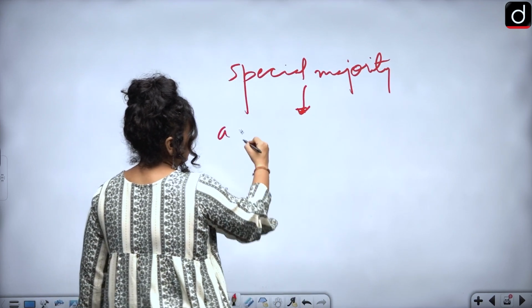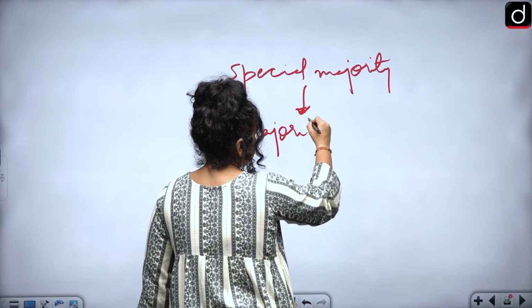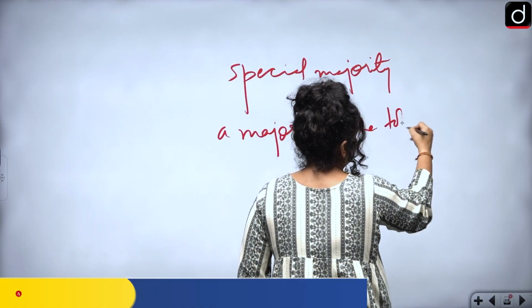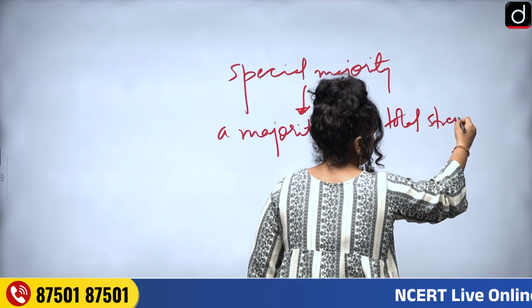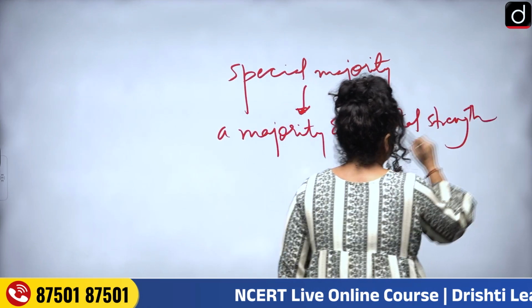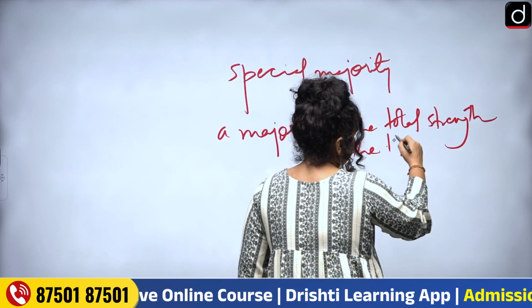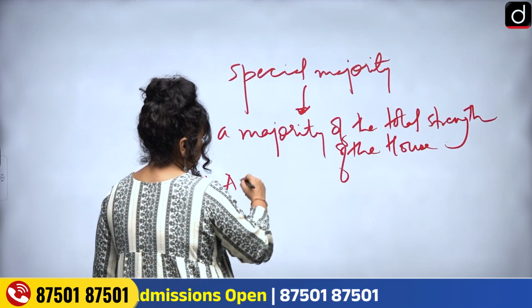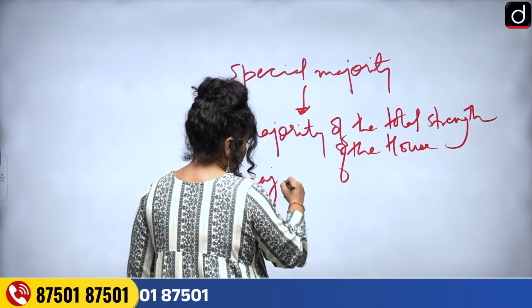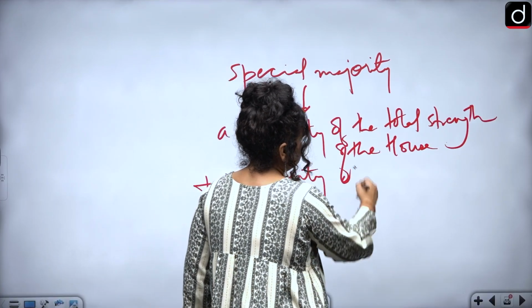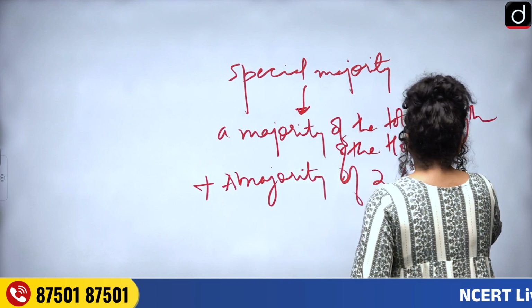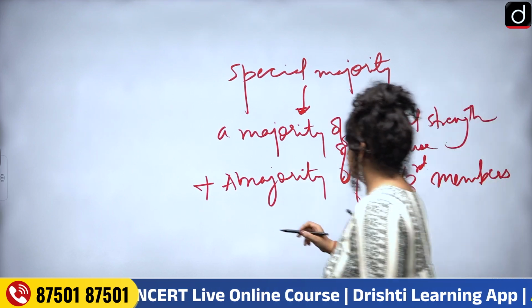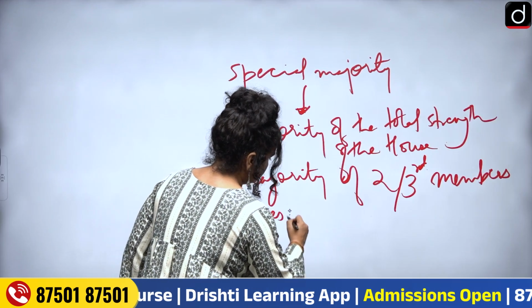that a majority of the total strength of the house, plus a majority of two-thirds of the members present and voting.